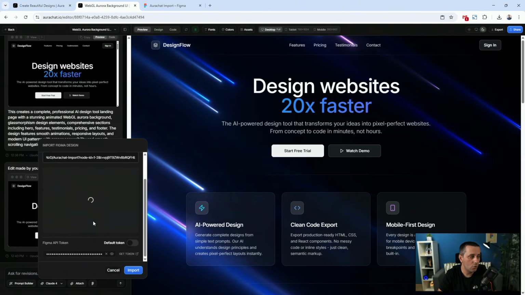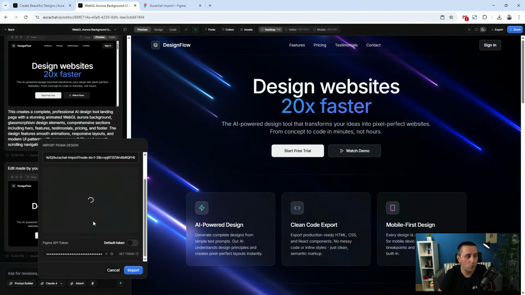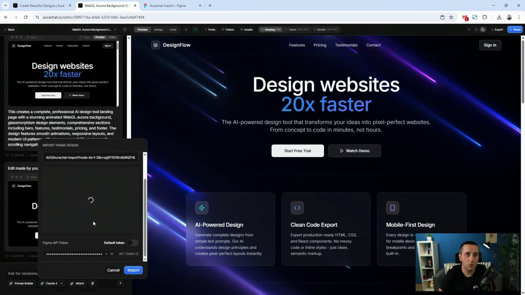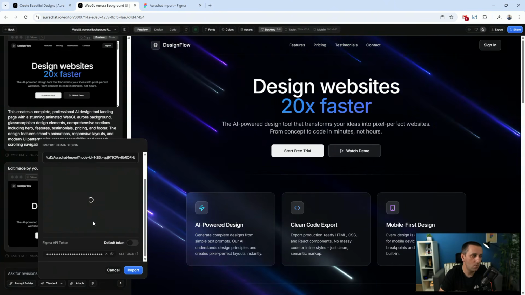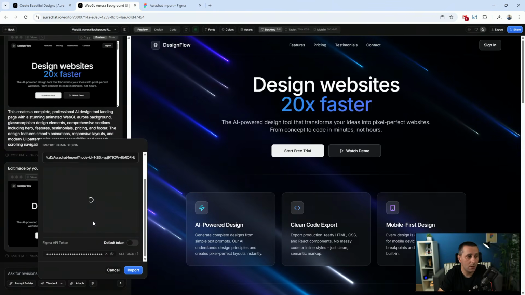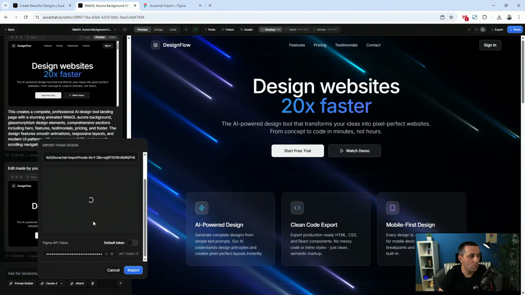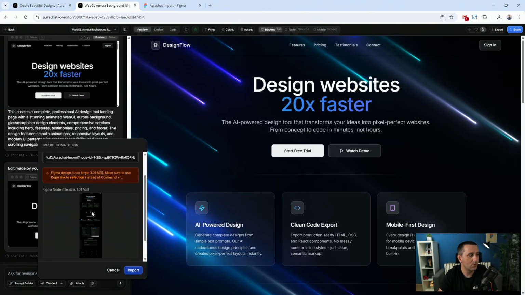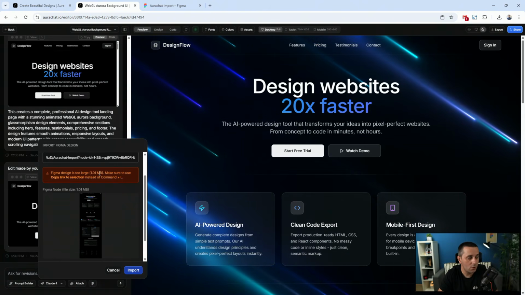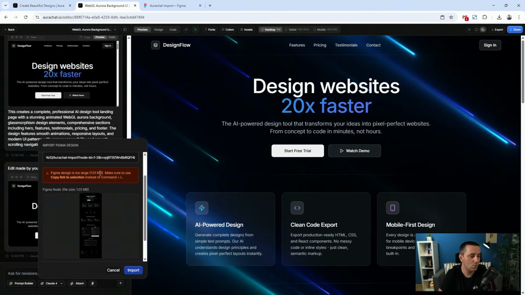Sometimes it's going to show an error, sometimes it's going to show that it's working. So sometimes you have to go the other way around. You have to export it as PNG, import it as PNG or JPEG inside of Aurachat. But most of the time I found that it's working, but you can see sometimes when it's too large, it's going to show like that. So two options here.